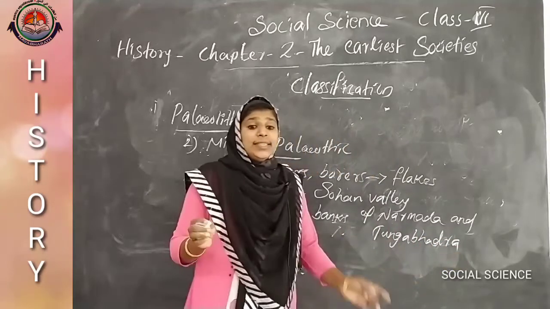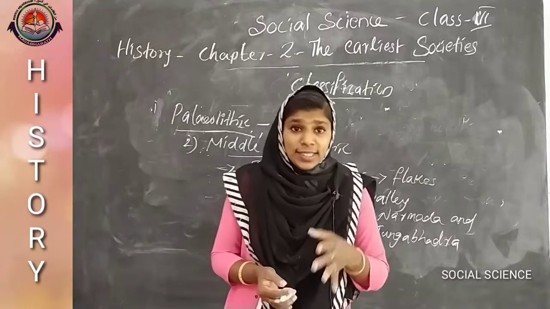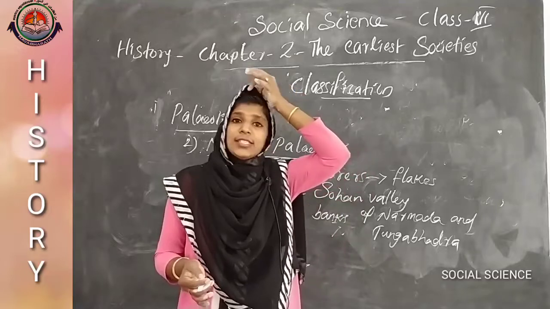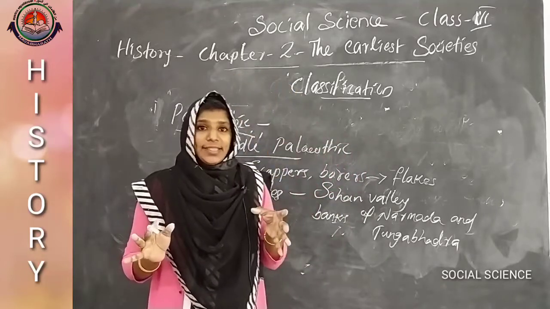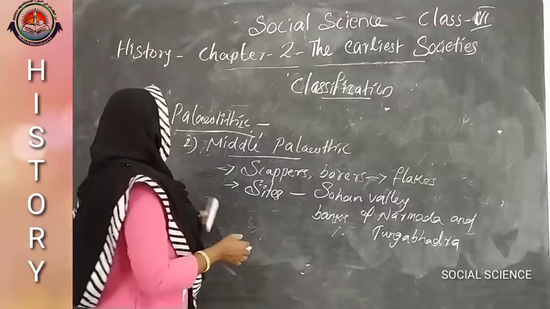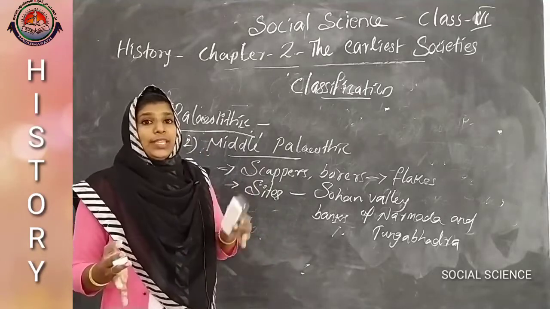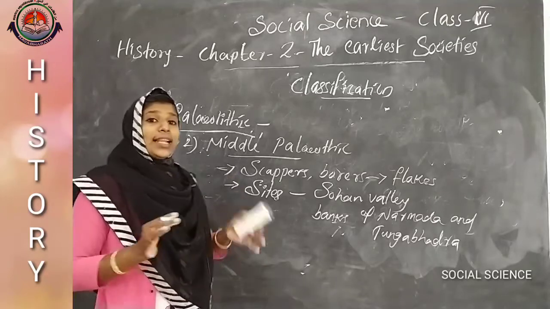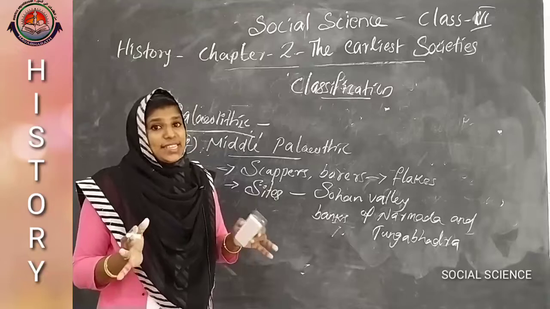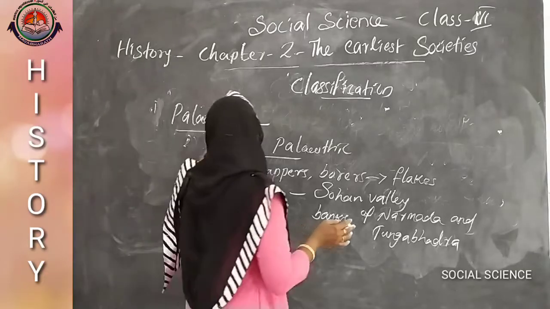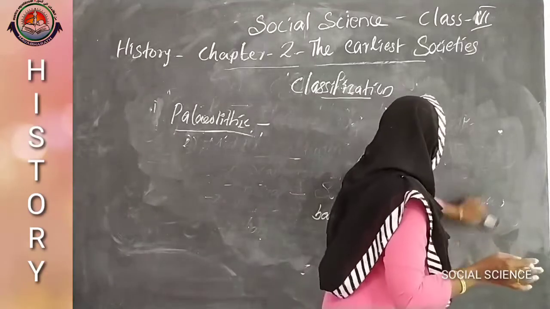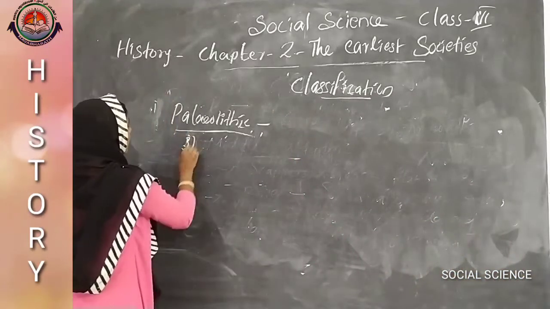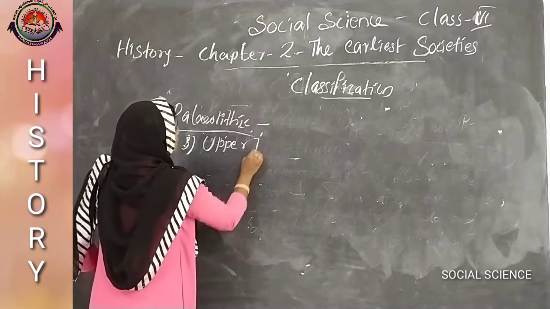Okay, this is the second age. Then the third is the Upper Paleolithic age, and that is based on the climate changes. We can divide the Paleolithic on the basis of the stone tools and also the climate change, because we consider the third classification on the basis of the climate changes.